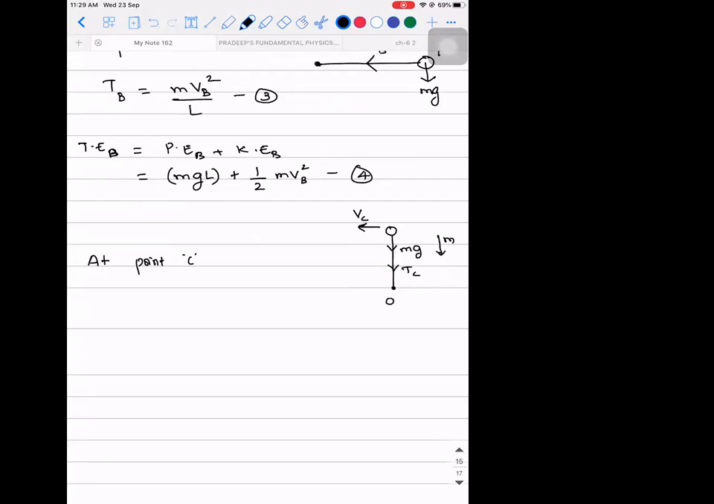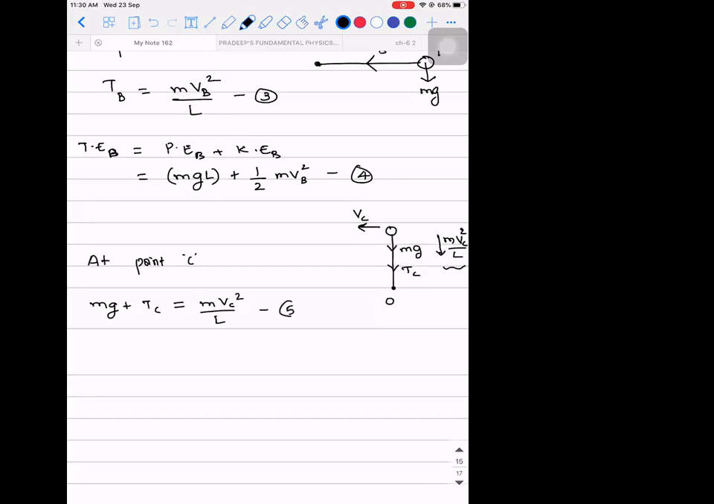And what is the value of it? M into, by now you should have got it. M into Vc square divided by what? L. Perfect. It is m Vc square divided by L. So how do I write the equation of Newton's law? What are all the forces acting in the direction of centripetal force? mg and tension. So mg plus Tc is equal to m into Vc square divided by L.